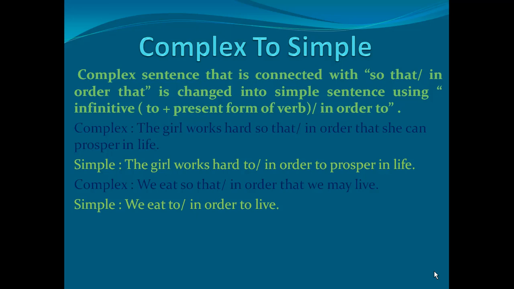My dear students, there are some complex sentences that are connected with relative pronoun. I have not discussed them in this session. Okay. If I have or get time, I will teach you those rules in any of our next sessions.